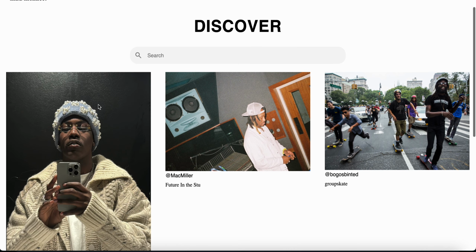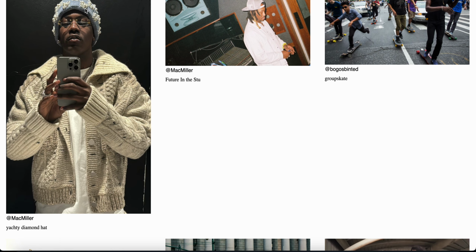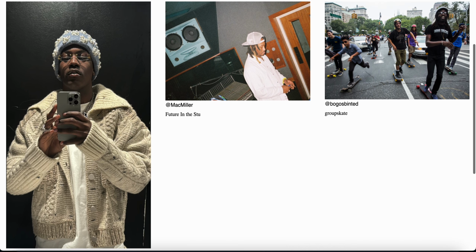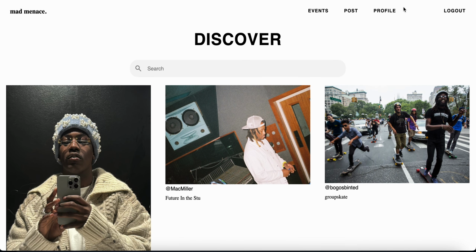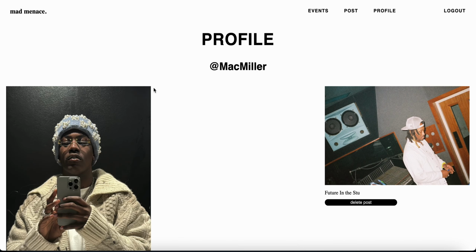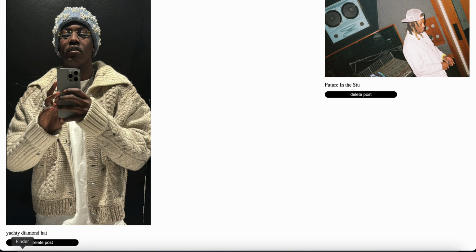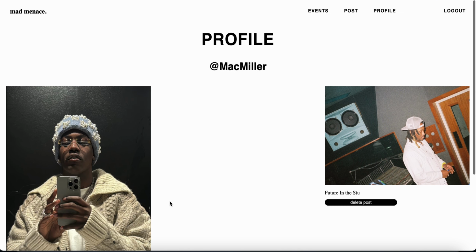But yeah, so there's that photo of Lil Yachty. He's got his, oh, it's a pearl hat. My fault. But that photo was taken from his Twitter. So we'll go back to profile, and now we've got two images, and we'll do delete post. So I'll delete this photo of Lil Yachty, which completely removes.